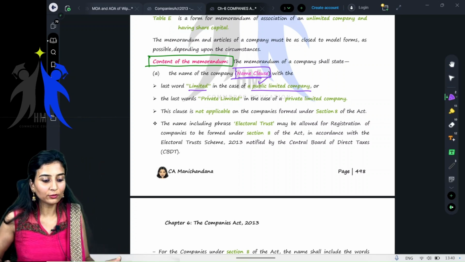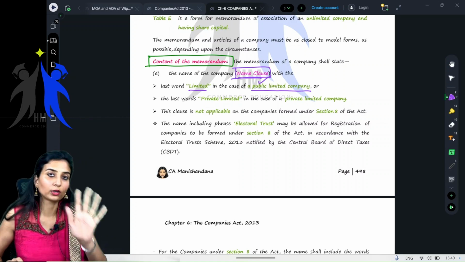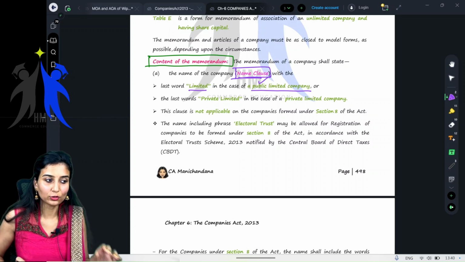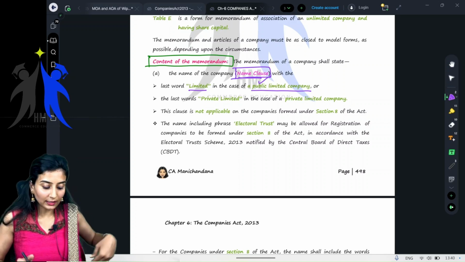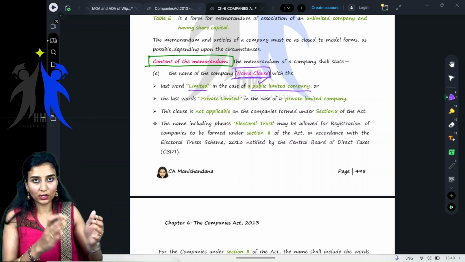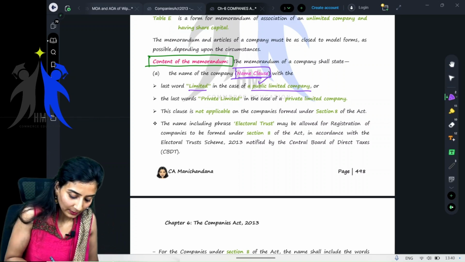You cannot say, I don't like adding the word limited, I will not add it. No, you cannot. It is mandatory. If you are a public limited company, you have to have the word limited. The last word of your company name must be limited.